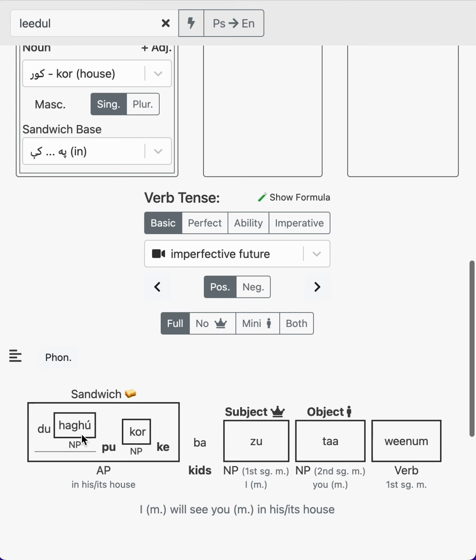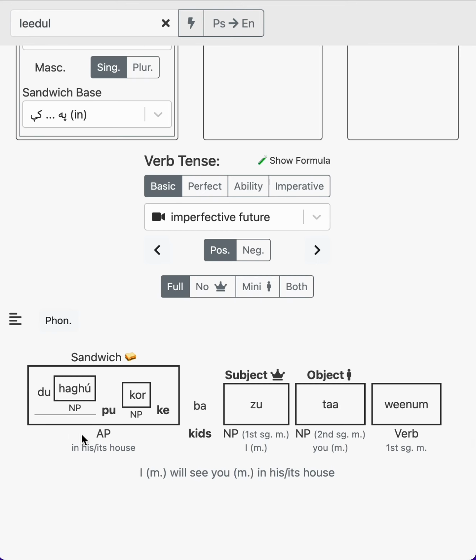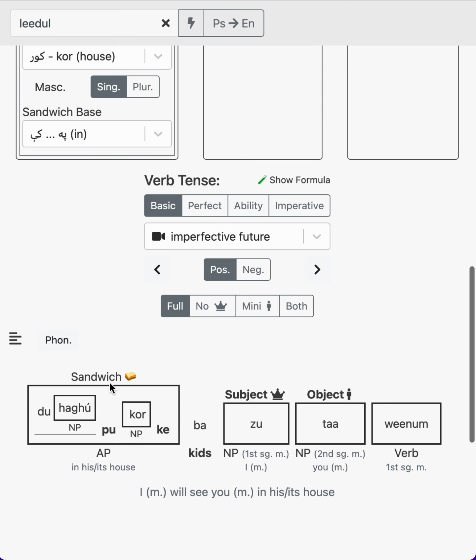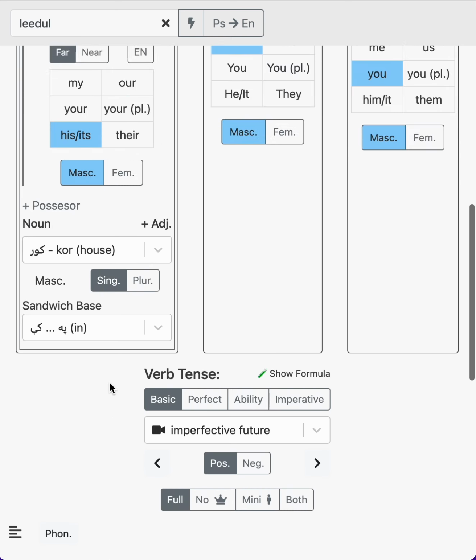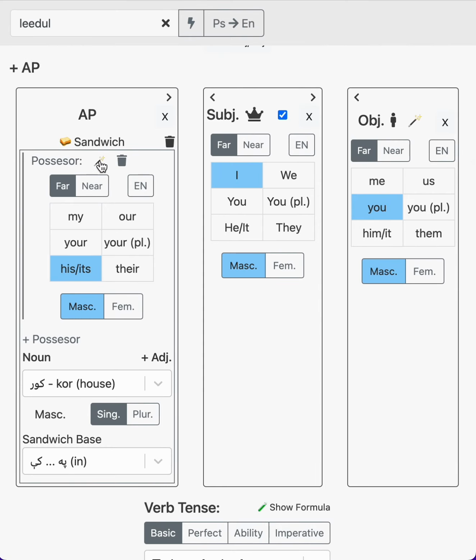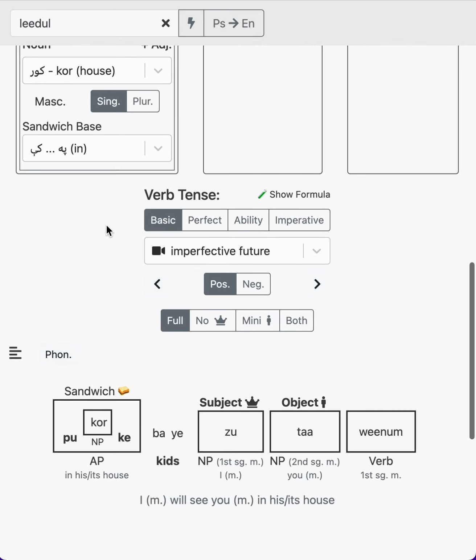Now, here, there's 2 things that we can shrink, actually. We can shrink the servant. We can also shrink the possessives. So the possessors can be shrunken into mini pronouns. Look at over here, we have a magic wand, and we can shrink it like that. And now look what happens.